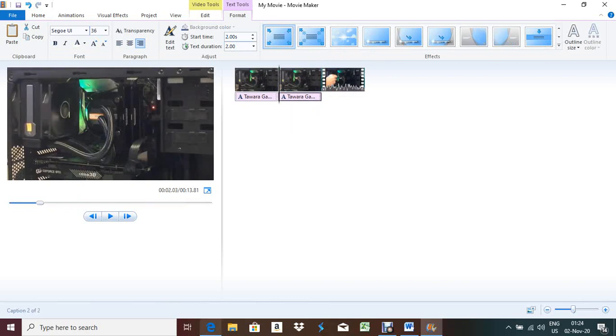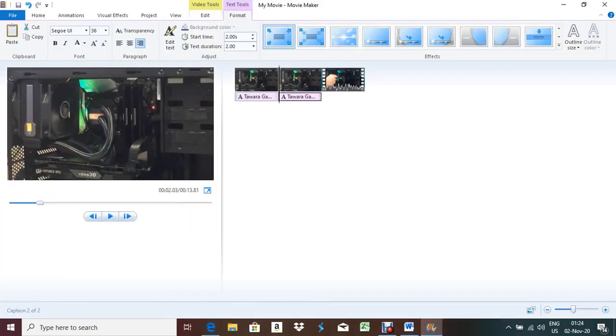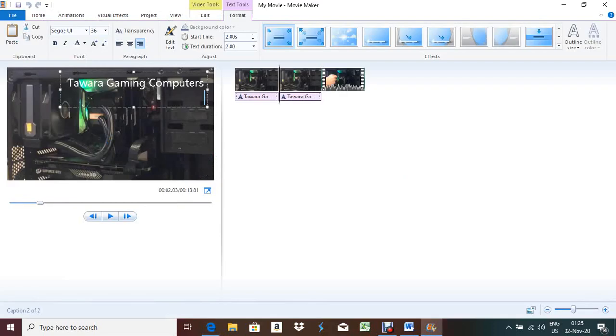still image. So what they are mentioning, check again. The title text and background remain with the text. That means the title and background will be the same, with the text water cooling system added as a suitable subtitle below the title. So you have to select this one, and type water cooling system, Control C, and here you have to paste water cooling system.